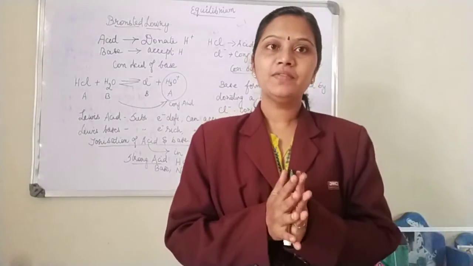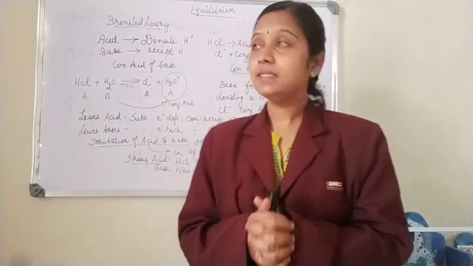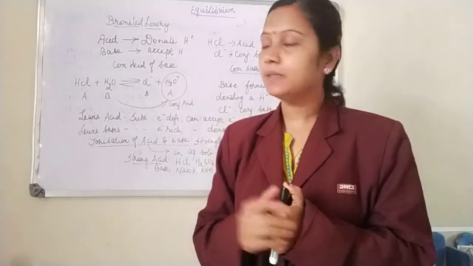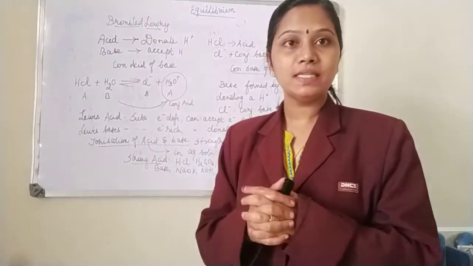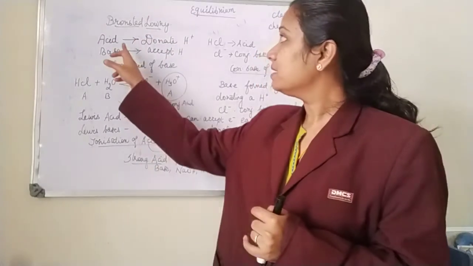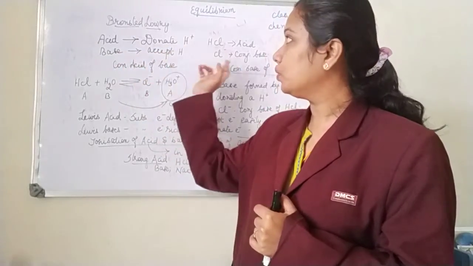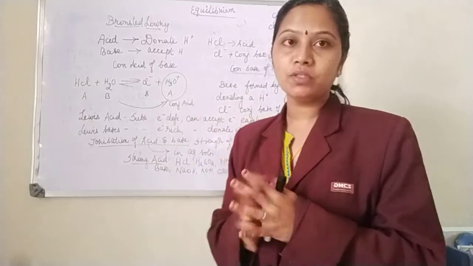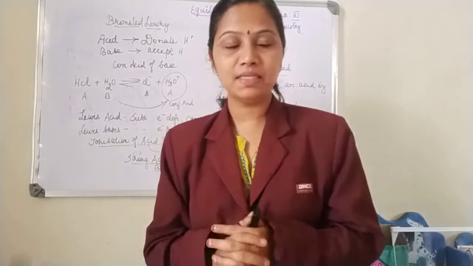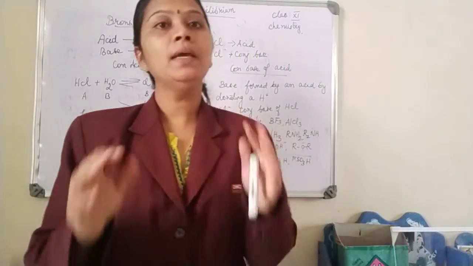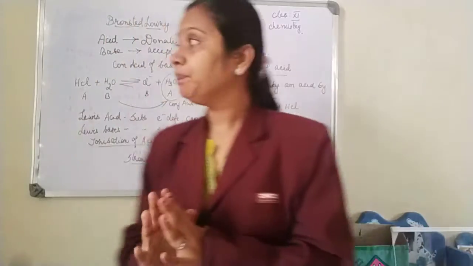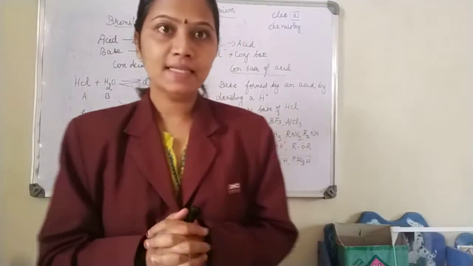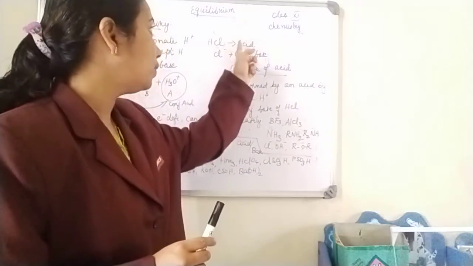Okay children, so we have seen Arrhenius concept of acids and bases. Next, moving to Bronsted-Lowry's concept of acids and bases. What did Bronsted and Lowry say about acids and bases? Acids are substances which can donate a proton, and bases are substances which can accept a proton. This was Bronsted-Lowry's concept of acids and bases. Acid, donate a proton; base, accept a proton. Okay. Now consider an example of HCl. HCl is an acid which has donated a proton.